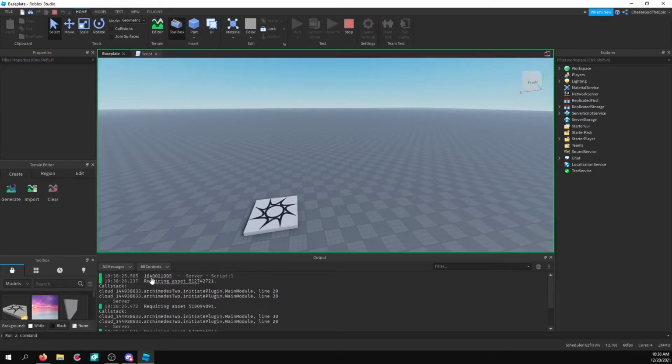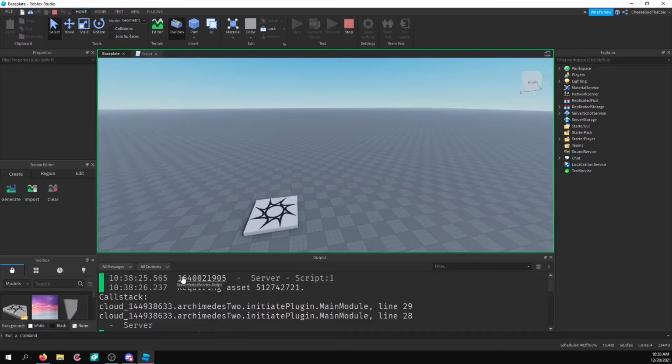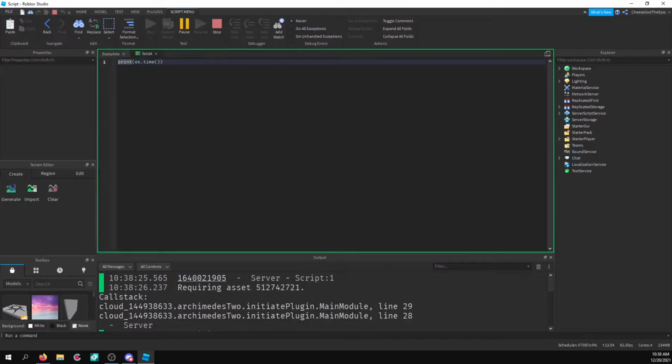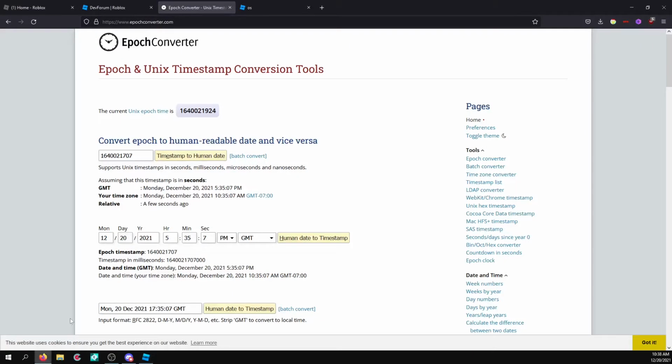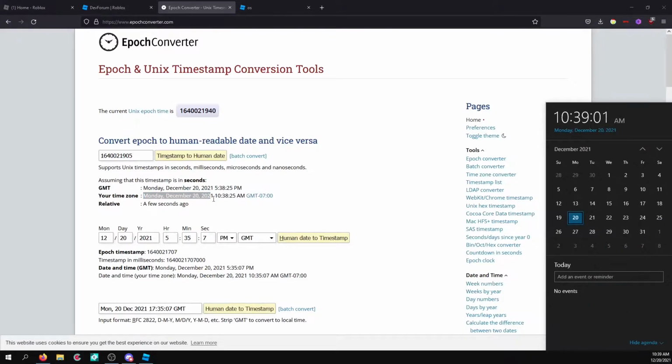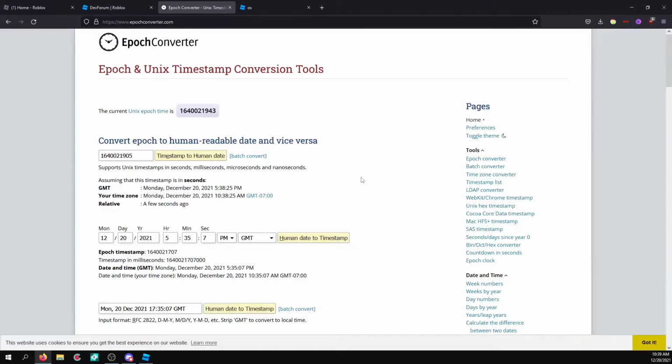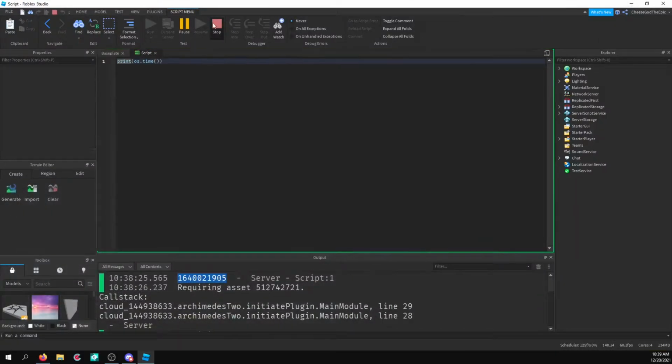And you'll see this number right here. Ignore all the plugins. 16400219005. So if we throw this into the converter I was talking about earlier, we should expect a similar result. So I'm going to put in this number and say timestamp to human date. It'll say it's December 20th, 2020, 10:38:25 a.m. in my time zone. And if you look over on my clock, you'll see it was 10:38 a little while ago when we ran that. So that is accurate.